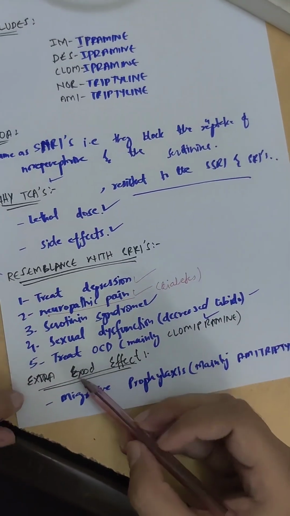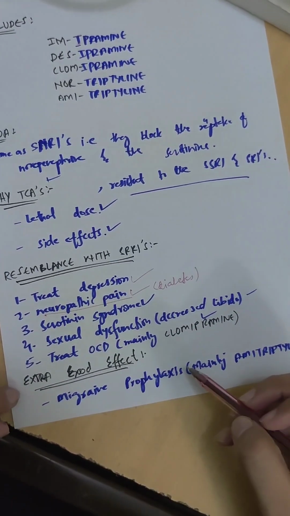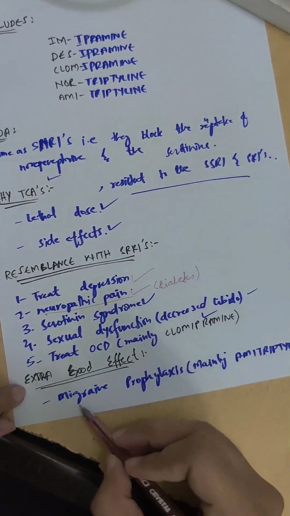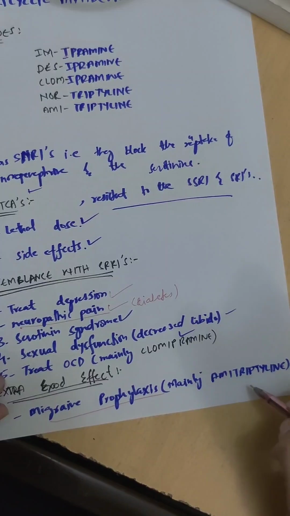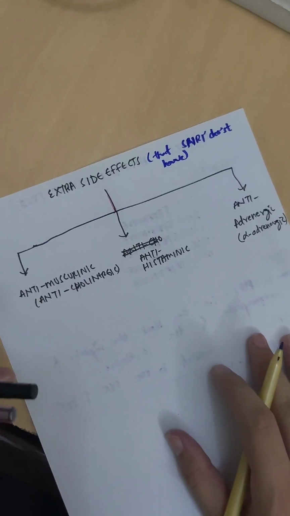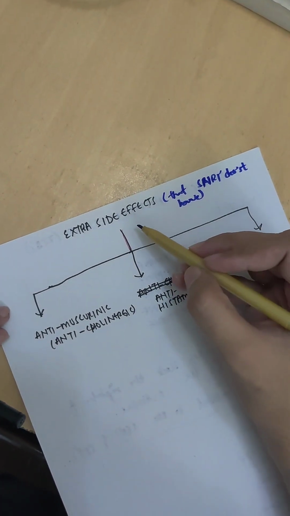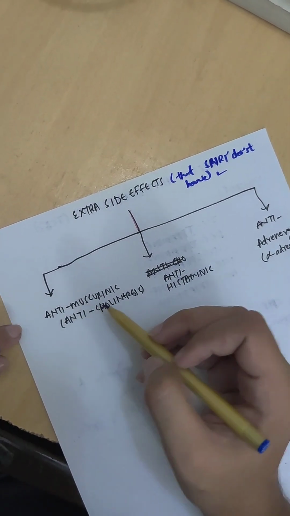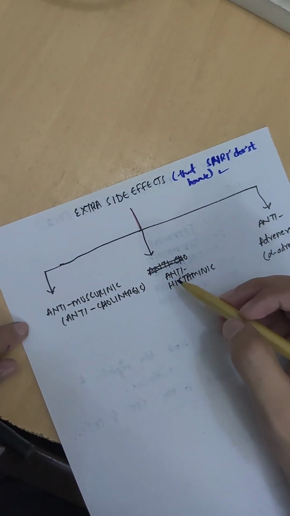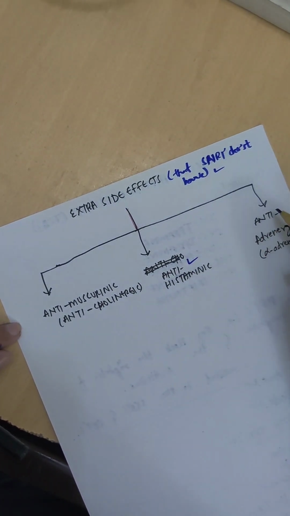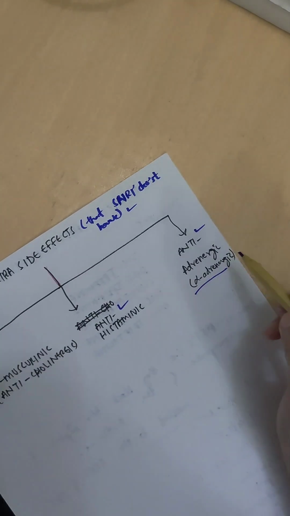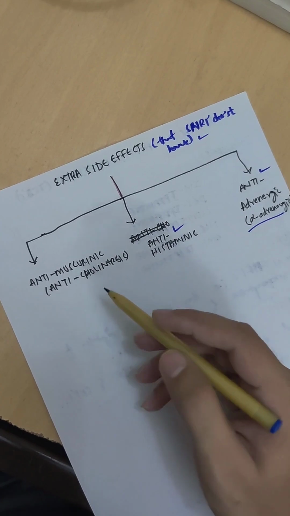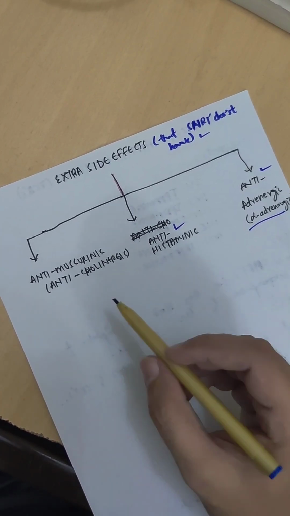One extra good effect is that we do not use SNRIs for migraine prophylaxis, but we can use the TCAs as migraine prophylaxis, mainly amitriptyline. Now we will discuss the side effects that the TCAs have but the SNRIs do not have. The first main side effect is that they are antimuscarinic, unlike the SNRIs. Secondly, they are antihistaminic, and thirdly, they are anti-adrenergic, mainly anti-alpha adrenergic. So they have some related side effects.